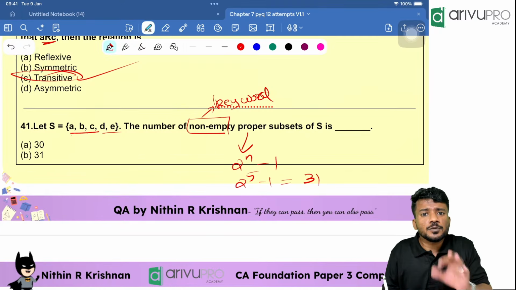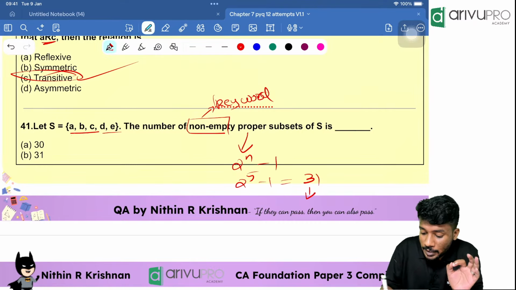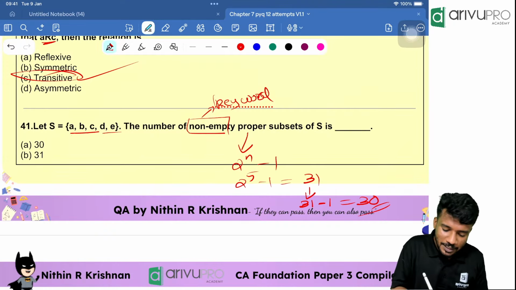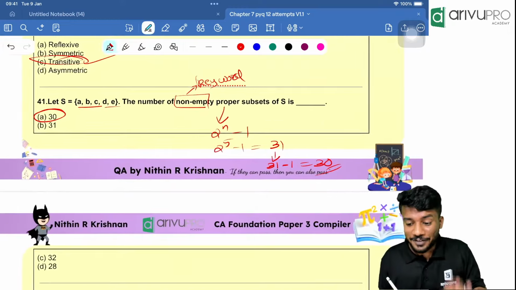But the question is what? Non-empty. Non-empty means 31 minus 1. We need to remove the empty set also. So the answer will be 30. Okay, very good question.